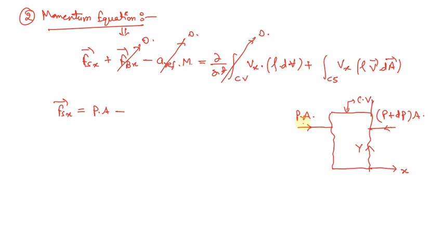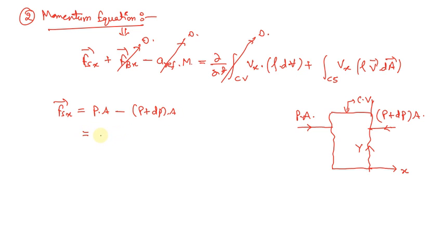So this particular pressure into area represents the force, and this force is in the rightward direction, as in the direction of the coordinate axis of x, I beg your pardon. So this term P into A will be positive, and this term, that is P plus dP into A, will be negative. That's why I have used a negative sign with P plus dP into A.